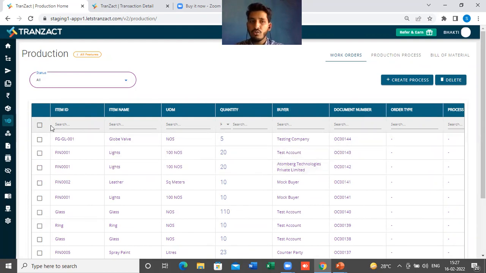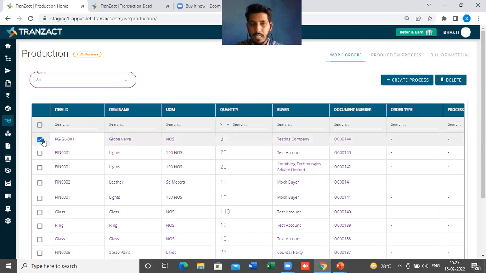Here you also have this tick mark option. You can multi-select and create the process, or if you want to select just one, you can tick here. For example, here I am doing a make to order production. I have received the order, so I have come to the work order section and seen all the data here. Now I want to start the production out of it.